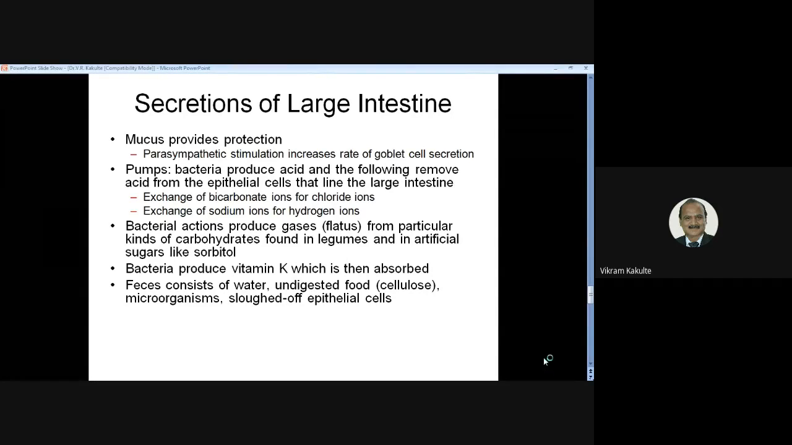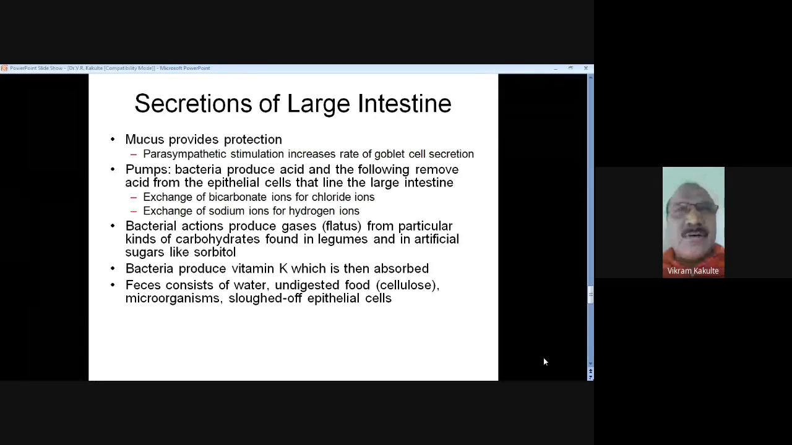Now this is about the intestine. Mucus provides protection. Parasympathetic stimulation is in our body. There are two systems present which control, both the sympathetic and parasympathetic system. These are the types of the autonomic nervous system. One will inhibit the secretion, and one stimulates the secretion. It is completely opposite.